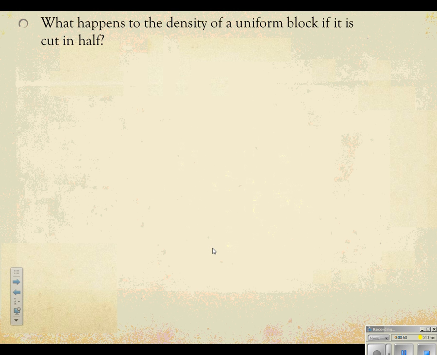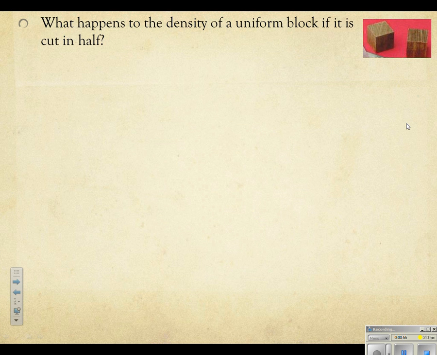So the first question is, what happens to the density of a uniform block if it is cut in half? Uniform being it's the same throughout. And I have this wooden block and I cut it in half. There's no change to the composition of the block. It's still the same wood. I haven't changed the state of matter. The only difference is now that this block is going to have half the mass that it did originally, but it's also going to take up less volume. So it's going to have that same mass to volume ratio, hence no change in the density.